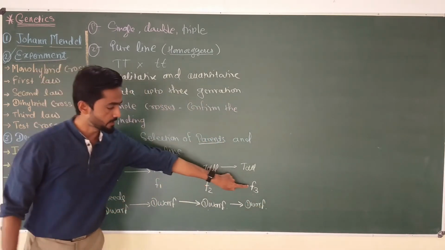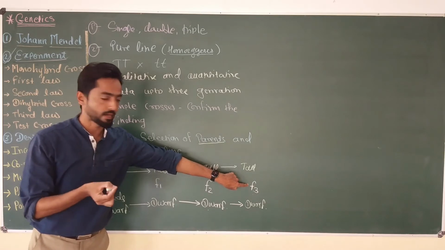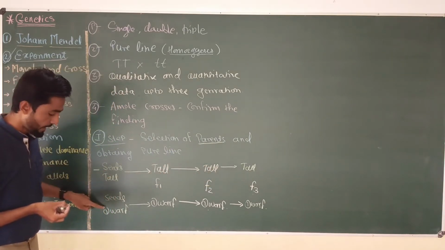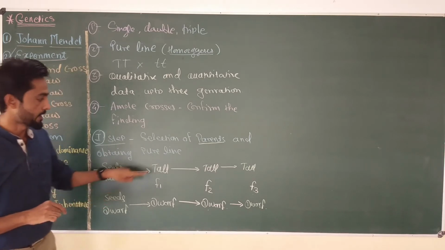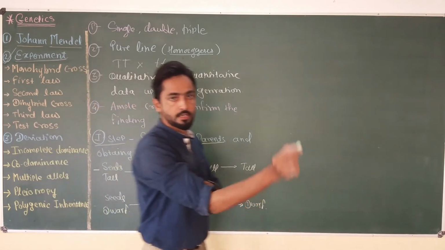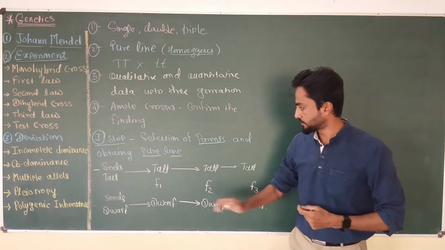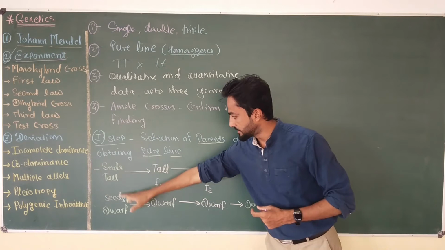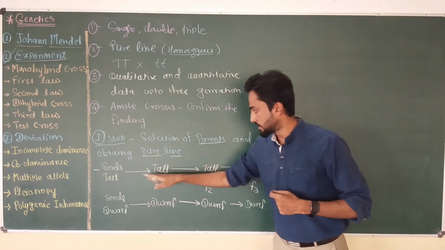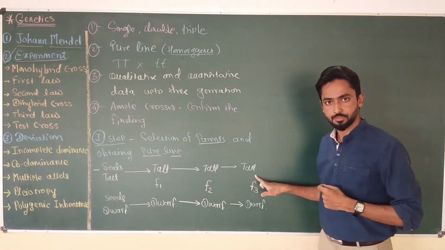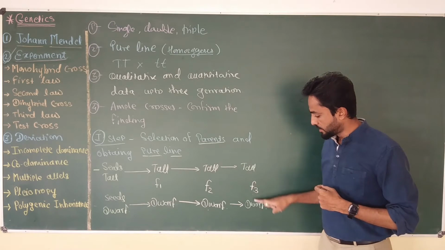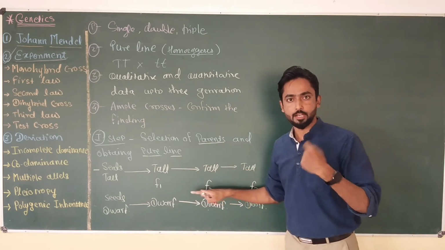And after every generation, Mendel confirmed that the seeds which he selected as parent tall and parent dwarf are pure lines. So a simple approach was used by Mendel for confirming the parents as pure line, or true breeding. He raised the seeds up to 3 generations: F1 generation, F2 generation, and F3 generation, and he checked whether they are giving the same kind of phenotype or not.